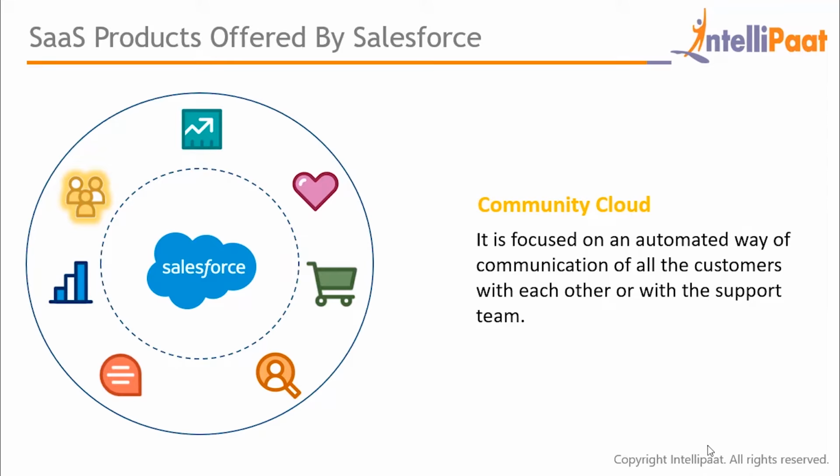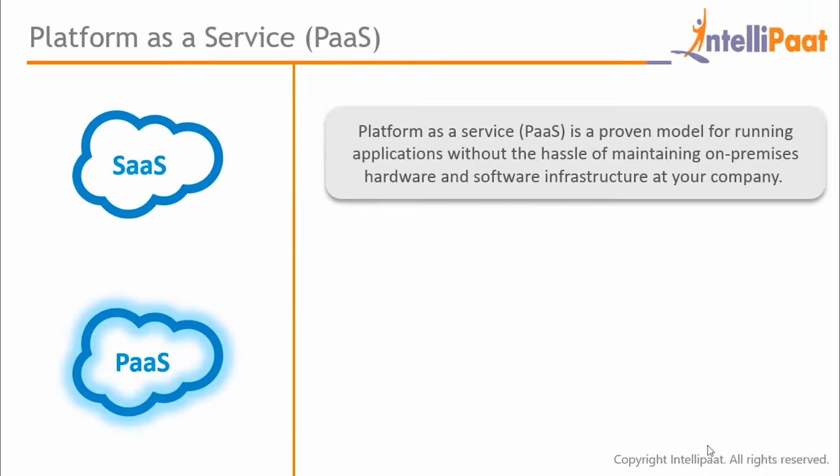Now we're going to talk about PaaS, or Platform as a Service. Platform as a Service is a proven model for running applications without the hassle of maintaining on-premise hardware and software infrastructure at your company. Better said, PaaS is a platform which is provided by the vendor to you to build, compile, and run your program. Users need to manage data and application resources. PaaS is used by the developers. So the provider takes care of the underlying part of the infrastructure. The server is taken care of, the virtual machine is taken care of. You are given predefined tools and you can use them to build your own application.